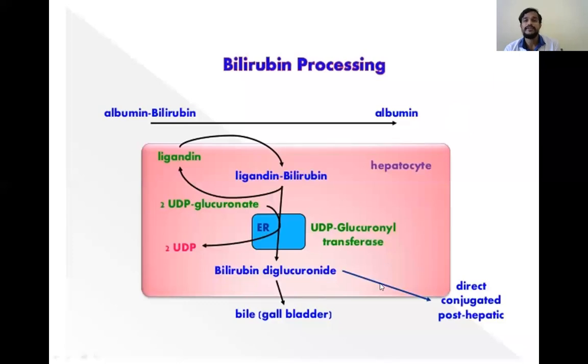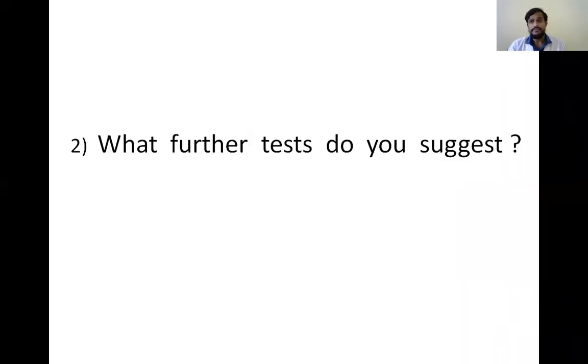So the basic defect in hepatic jaundice is the defect in the conversion of unconjugated bilirubin to conjugated bilirubin, that is bilirubin diglucuronide. This occurs in the hepatic cell. As there is damage to the hepatic cell, this step can't take place. That is the basic defect in hepatic jaundice. So that is our provisional diagnosis. So next, what further tests do you suggest? To confirm our diagnosis, what are the further tests that we have to do in this case?